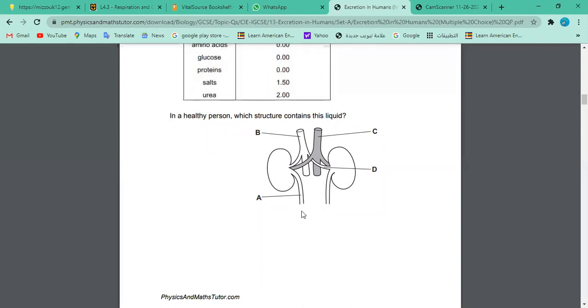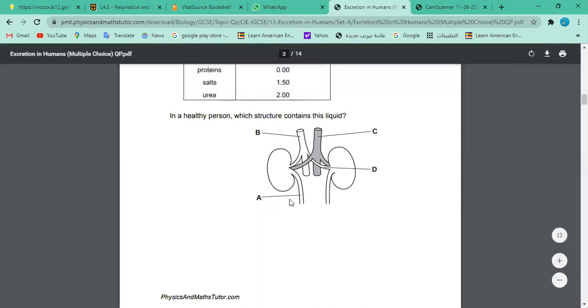Finally, it's emptying in which part of the body? These two ureters opening in which part of the body? Bladder. This is a urinary bladder. Very good. So part A, ureter has got urea. Okay, so this is the composition, they have taken this fluid from ureter. You can see this is contained in the ureter.